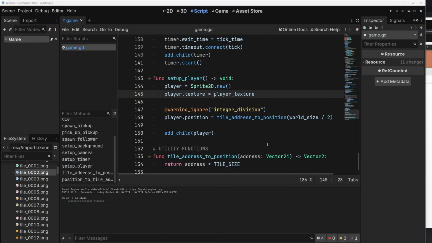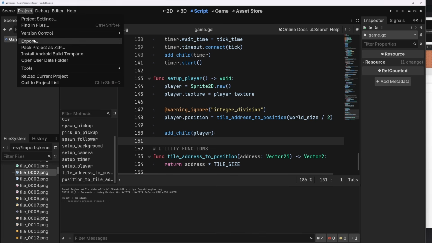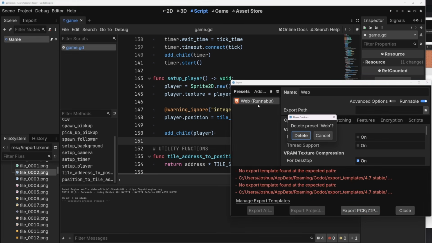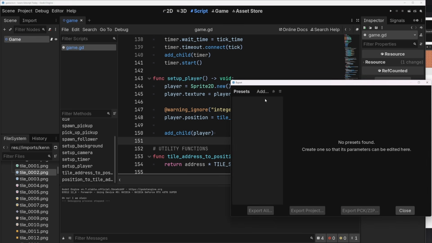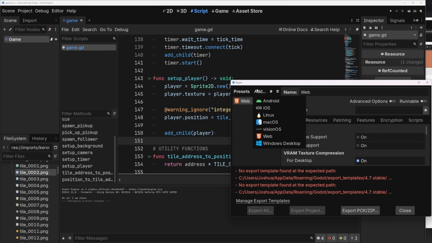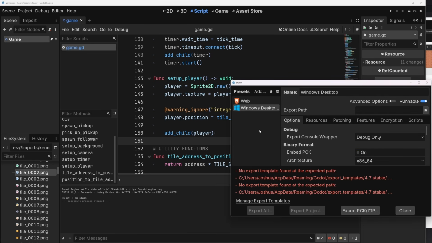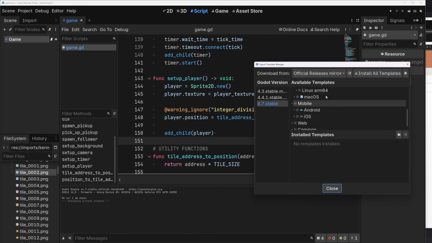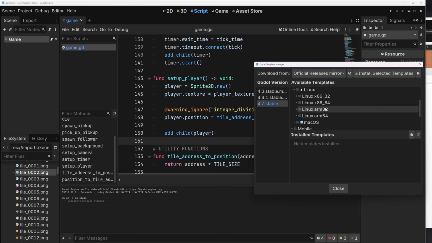Okay, so if we want to package this up for release, we can go to Project, Export, and you'll probably see something like this. You'll see presets and it'll be empty and you'll have to click on Add. And let's add a web one and a Windows desktop one. You can add whatever you want. And then you'll see no export template found at expected path, probably. Click on Manage Export Templates and make sure you find the ones you need. So we'll do web and we'll do Windows.